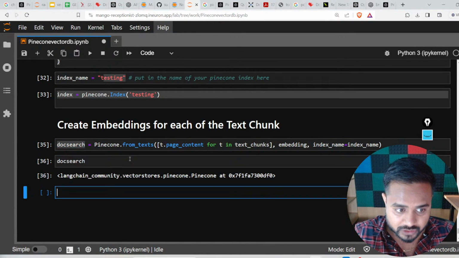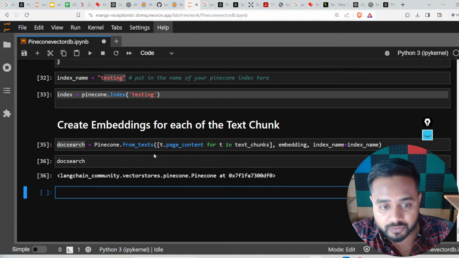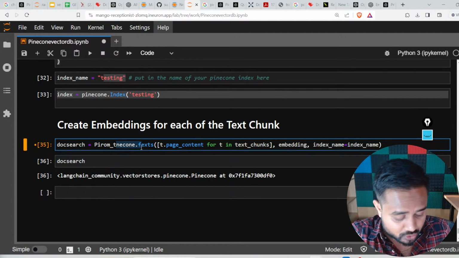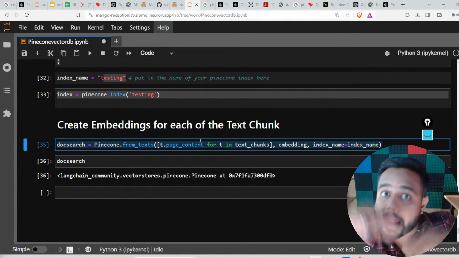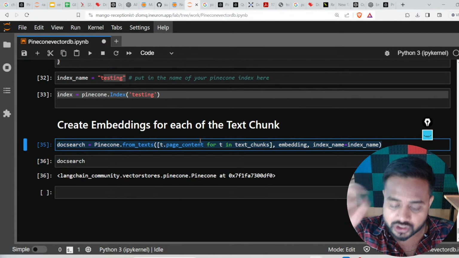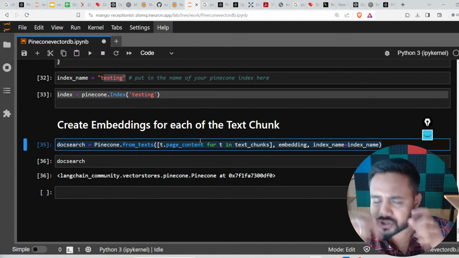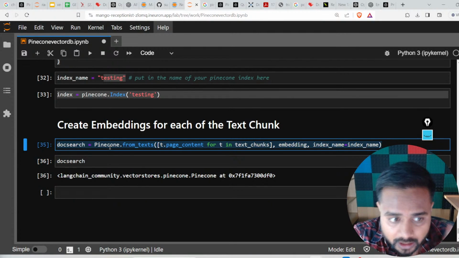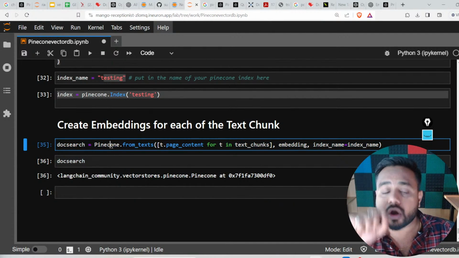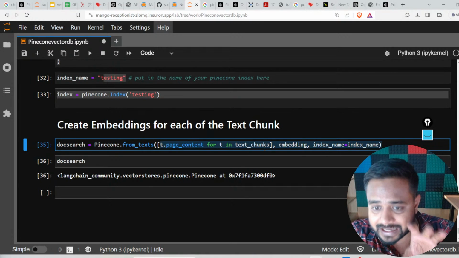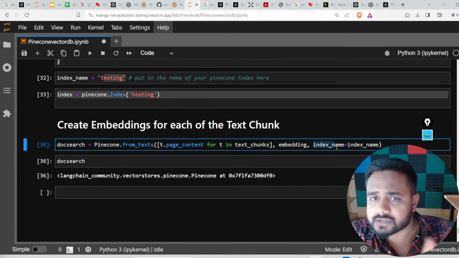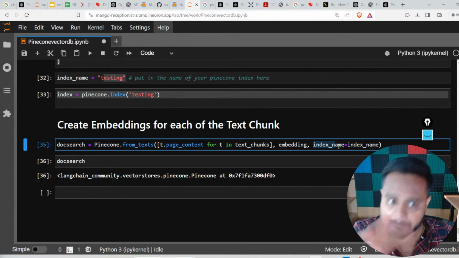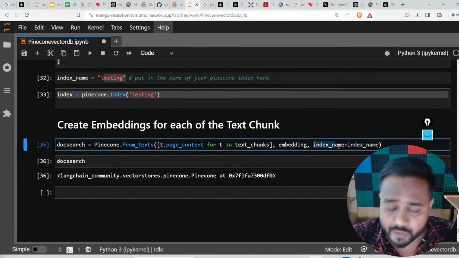Actually, you will find one object. This is the object, right? Here is Pinecone. Now from text, I'm going to create an embedding. Whatever chunks we have, regarding those chunks we are going to create embeddings. So here you can see we are going to call Pinecone.from_texts, and here is my text, here is my embedding, and here is my index name. Don't worry if you are not able to connect, I will give you a quick revision at the end, right? First just look over here and see what is happening.